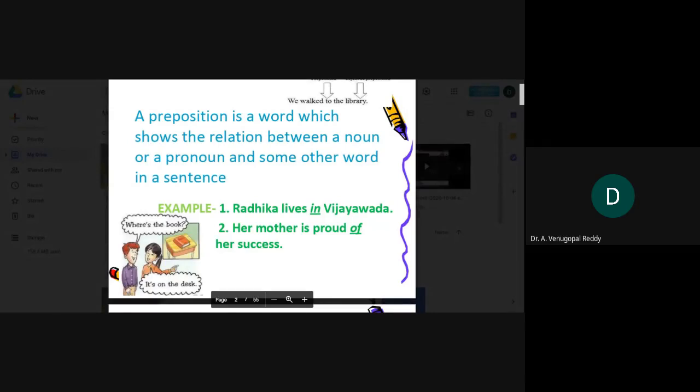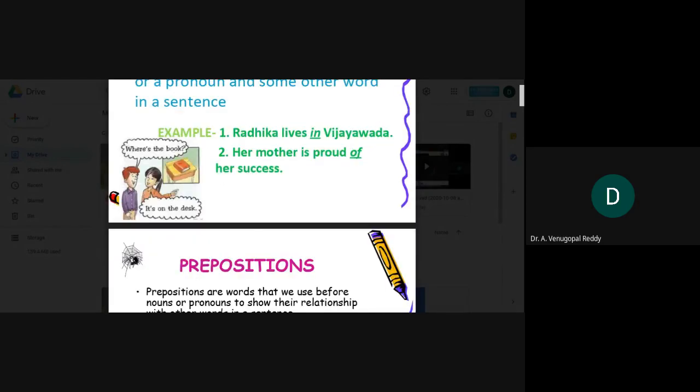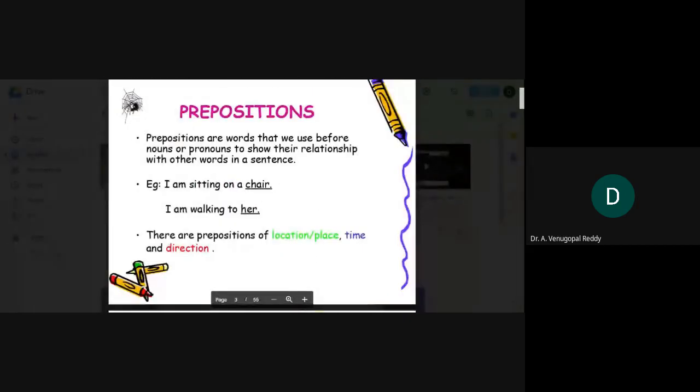Let me take another example. Her mother is proud of her success. In this sentence, of is a preposition. Prepositions are words that we use before nouns or pronouns to show their relationship with other words in a sentence.